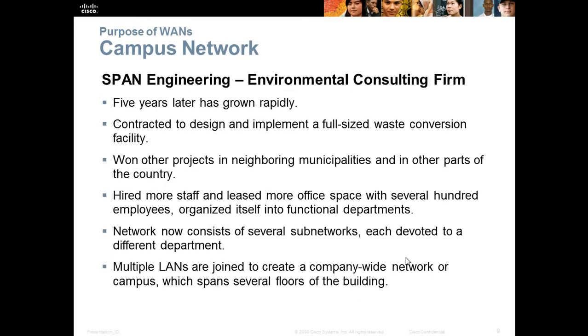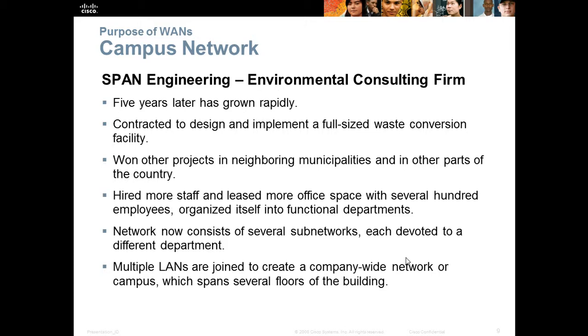Campus network. Span Engineering, the environmental consulting firm, has 5 years later grown rapidly. They contracted to design and implement a full-size waste conversion facility and won other projects in neighboring municipalities and in other parts of the country. They hired more staff and leased more office space, with several hundred employees.